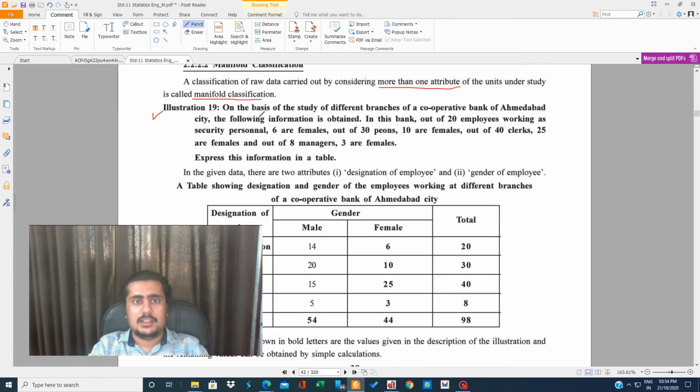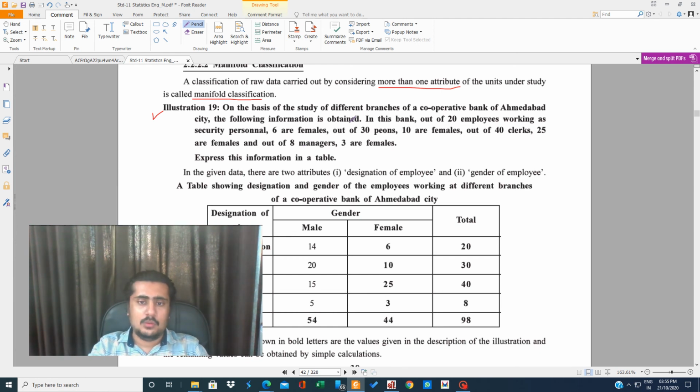Illustration 19. On the basis of study of different branches of a cooperative bank of Ahmedabad city, the following information is obtained. In the bank, out of 20 employees working as security personnel, 6 are females. Out of 30 peons, 10 are females. Out of 40 clerks, 25 are females. So you will be able to know that now one more variable is added. One variable was designation of employee. The second variable added is gender, that is, among these personnel, these are male, these are female. So one more head is added.